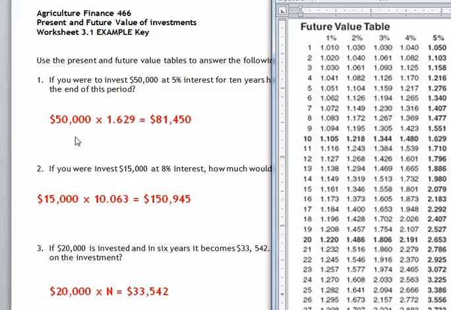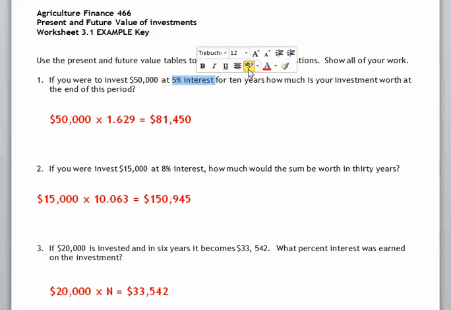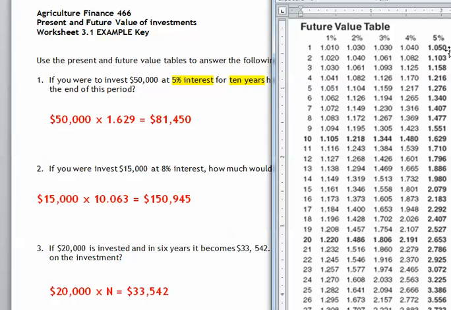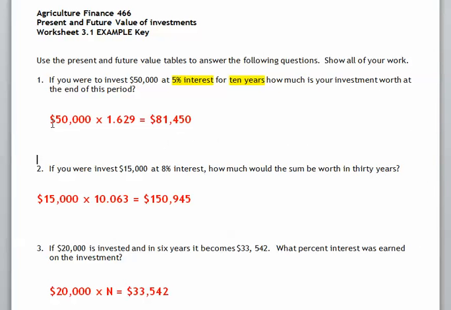In this particular case, we have a lump sum of $50,000. We're not going to be adding any more money to it. We're going to be adding interest to it, but that's it. The two pieces of information we need to know are the interest rate and the time period. So if I look here, 5%, 10 years, we see a factor of 1.629. To compute your future value, you simply take the current lump sum times the chart value equals the future value.